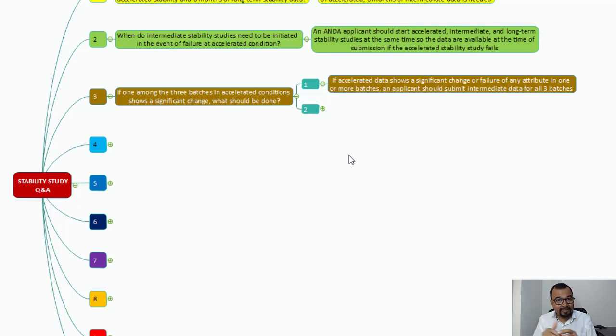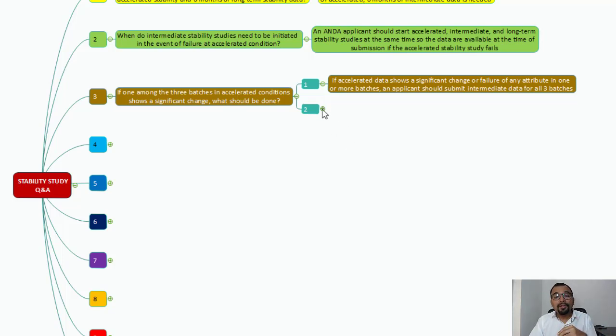For all three batches is a very important statement, because even though one batch is failing for the accelerated condition, maybe because of significant change or maybe because of out of specification, that doesn't mean only that particular batch needs to be performed for the intermediate conditions, but I need to perform the intermediate stability study for all three batches.